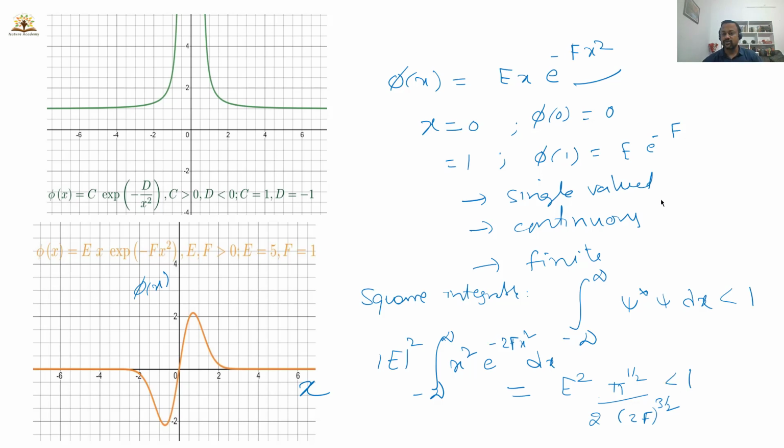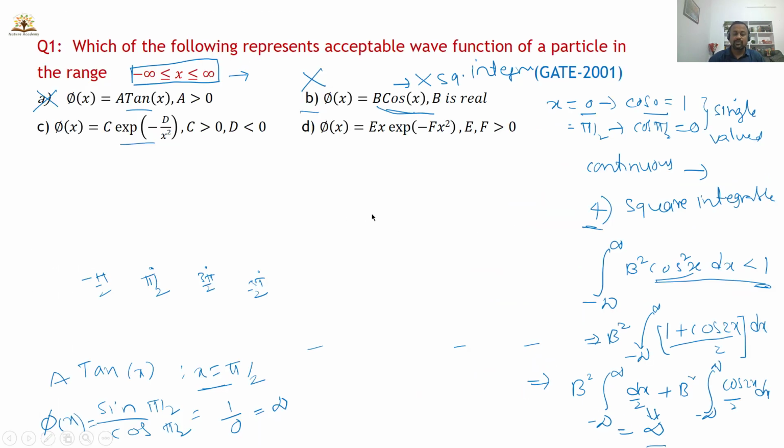Here I have used this formula: the integral from minus infinity to plus infinity of x square into e power minus a x square dx is equal to root pi divided by 2a, whole power 3 by 2. When you use the formula, you will get this value, which is square integrable. So option D is the correct answer.